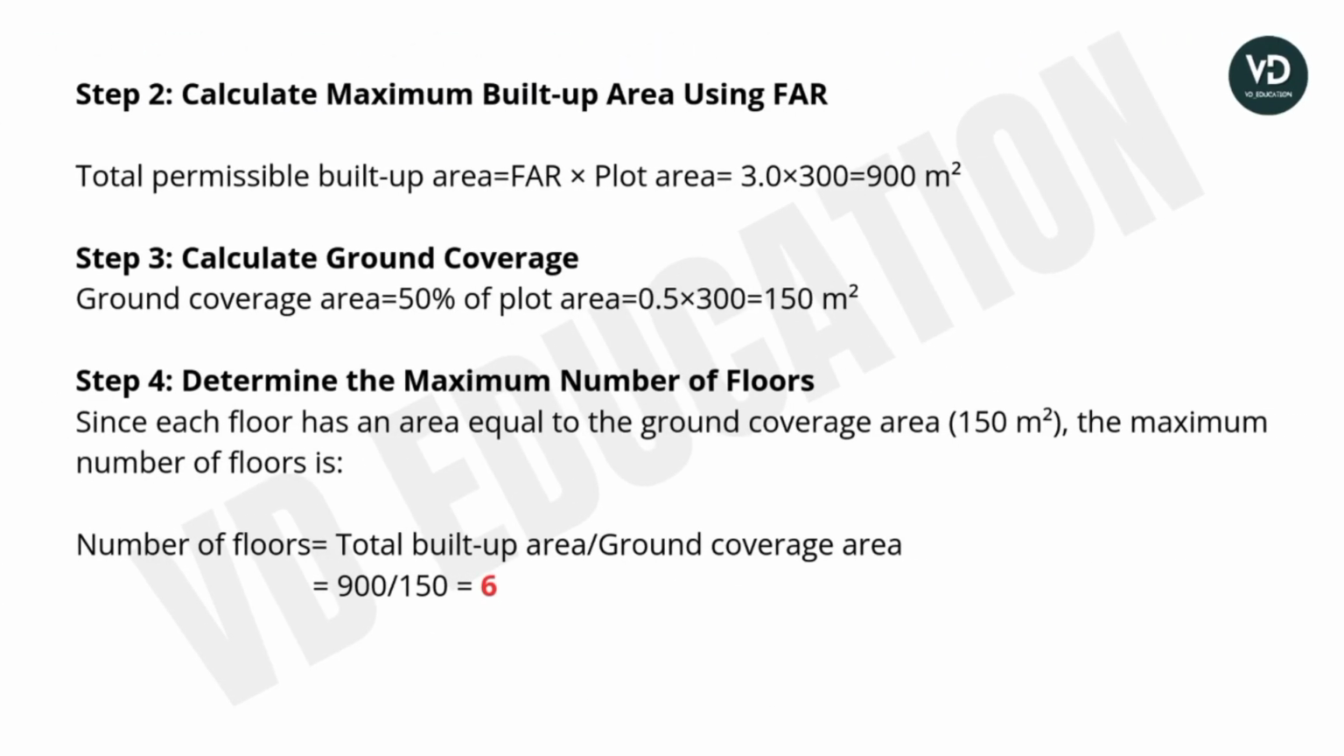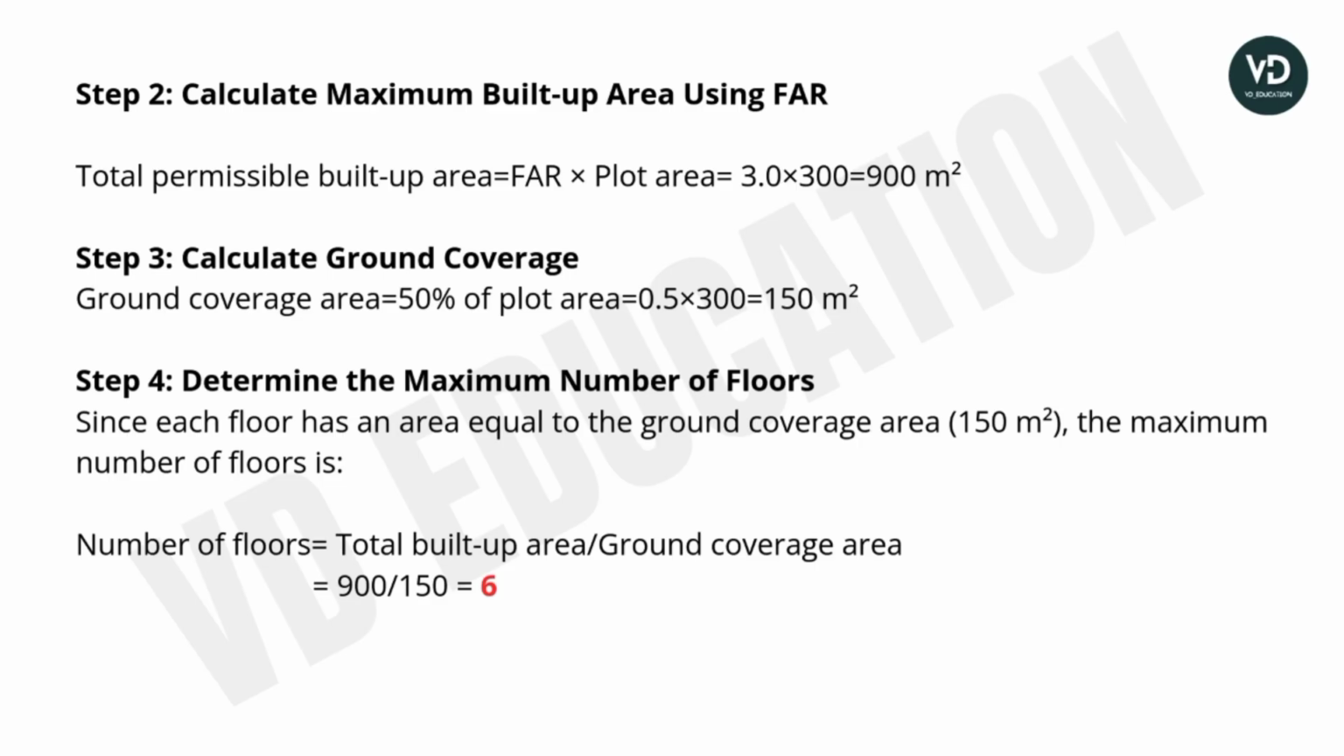Second step is to calculate the maximum built-up area using FAR. So total permissible built-up area is FAR into plot area, where FAR is given as 3 and the plot area is 300 square meter. Step 3, calculate the ground coverage. Ground coverage can be calculated as a percentage of the total plot area. The percentage is 50%, so taking 50% of 300 gives the answer 150 square meter.